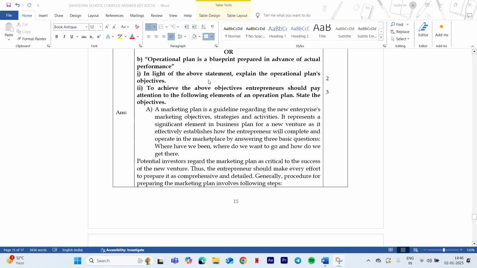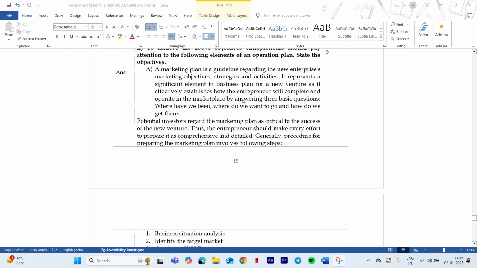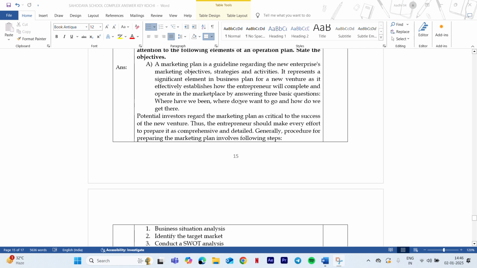Next one is, what is operational plan. What do you mean by operational plan, and what are the objectives of operational plan? That is the first question. The second question, what are the elements of operational plan? So, moving on to the first question, the marketing plan part.